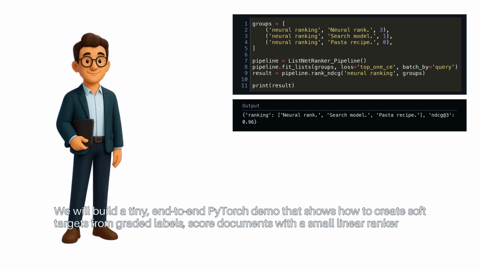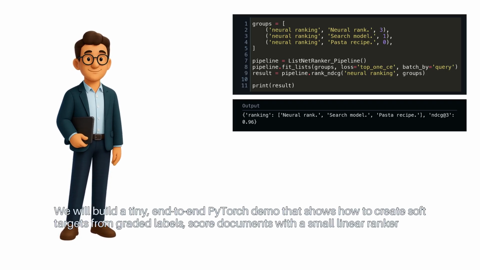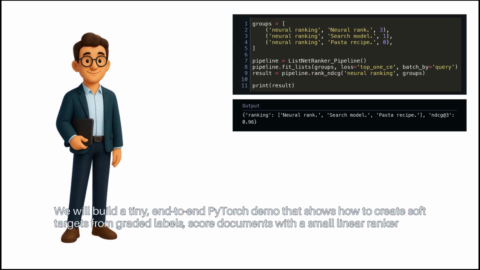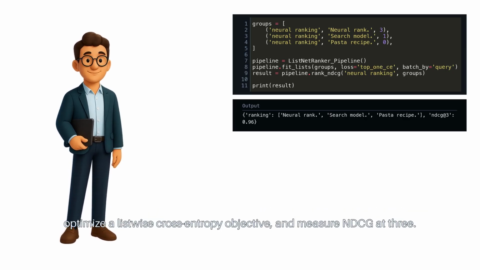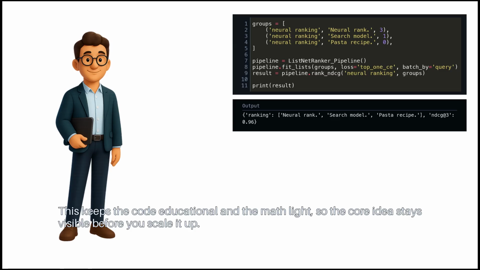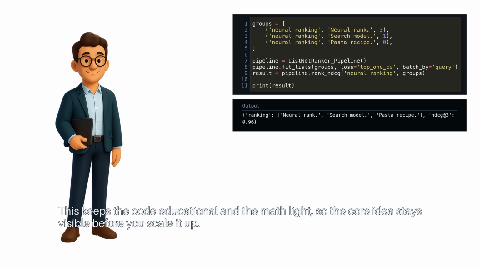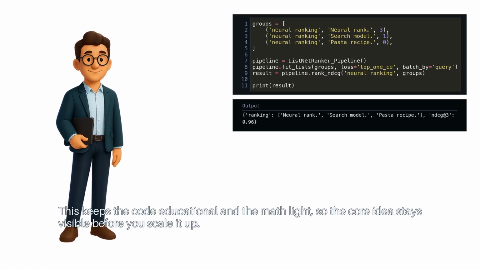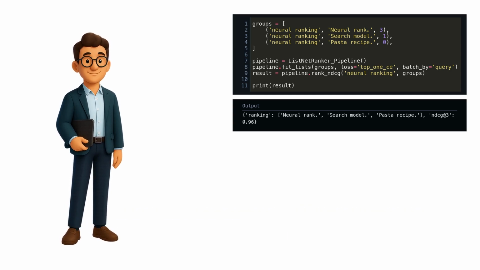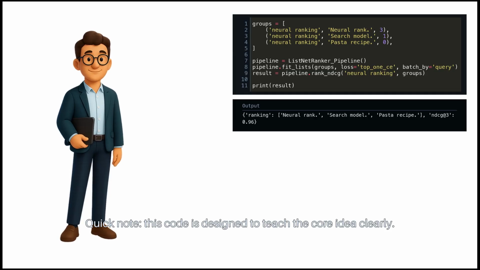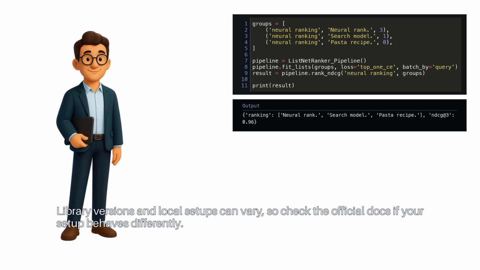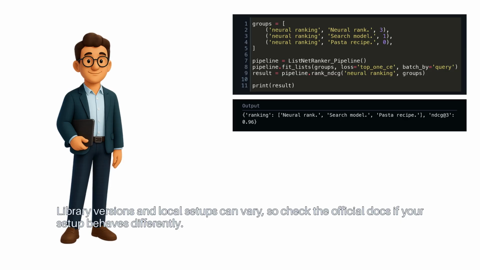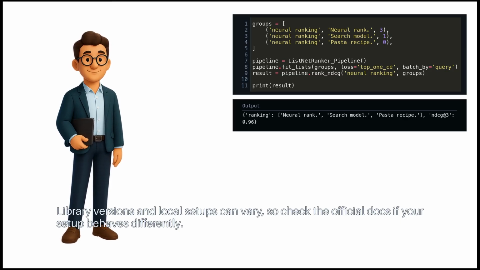We will build a tiny end-to-end PyTorch demo that shows how to create soft targets from graded labels, score documents with a small linear ranker, optimize a listwise cross-entropy objective, and measure NDCG at 3. This keeps the code educational and the math light, so the core idea stays visible before you scale it up. Quick note, this code is designed to teach the core idea clearly. Library versions and local setups can vary, so check the official docs if your setup behaves differently.